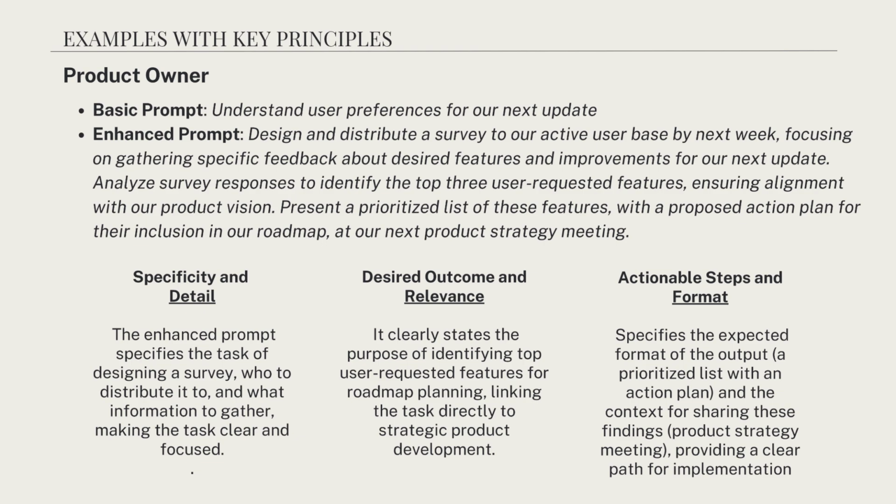Now here's an enhanced prompt. Design and distribute a survey to our active user base by next week, focusing on gathering specific feedback about desired features and improvements for our next update. Analyze survey responses to identify the top 3 requested features, ensuring alignment with our product vision. Present a prioritized list of these features, with a proposed action plan for their inclusion in our roadmap at our next product strategy meeting. See what happened there.